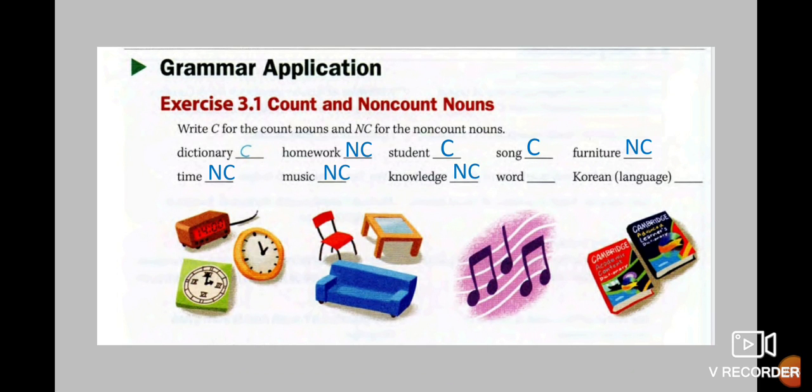Knowledge is non-count, worth... this one is a count. In the Korean language, this one is a non-count. When you identify the kind of noun that you have, it's better because then you can analyze. In that form, you analyze and you write the best quantifier. Oh, this one is a non-count now, so I can use this quantifier.